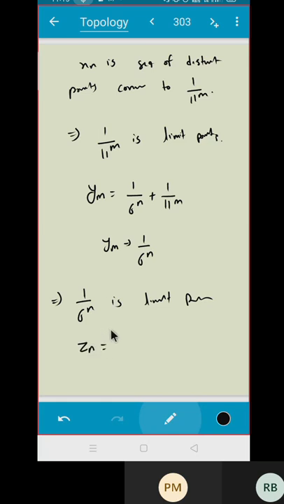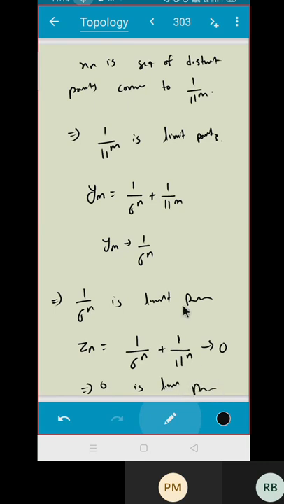So you can have one more sequence z_n. n, m दो different sequence लेने की भी जरूरत नहीं है. You can write 1 upon 6 raised to n plus 1 upon 11 raised to n. This is again a sequence. And इसके points क्या है? वही set के points है. It is a sequence of points of the set, and it is distinct, and it goes to 0. So you see 0 is a limit point.